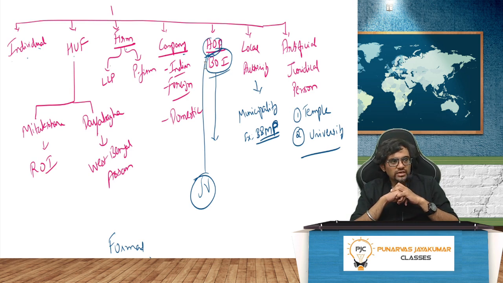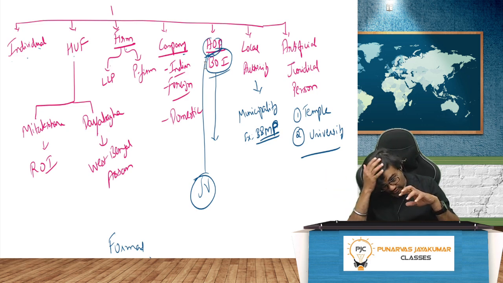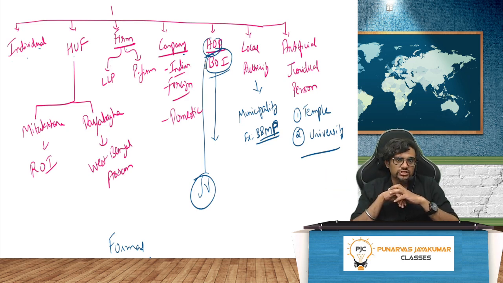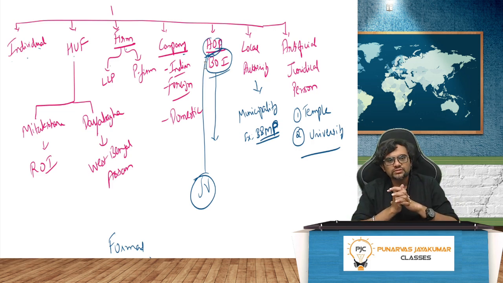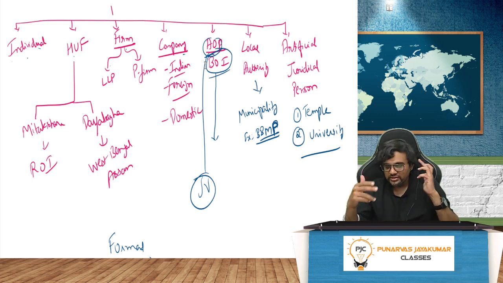Then local authority like our BBMP, Bangalore Municipal Corporation, that one municipality, that is also their taxation. Then Nirmala madam doesn't leave God also. Artificial juridical person. Will I tax a temple? Yes. I mean, whether they'll pay tax or not is secondary because they'll register it as a trust, charitable trust. But is it taxable? Yes. Tomorrow, now as of now it's exempt. Tomorrow they may change the law saying that no exemption at all to any temple, charitable trust, not allowed. They may change, but as of today there is an exemption.